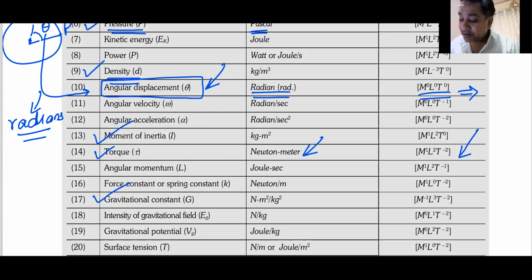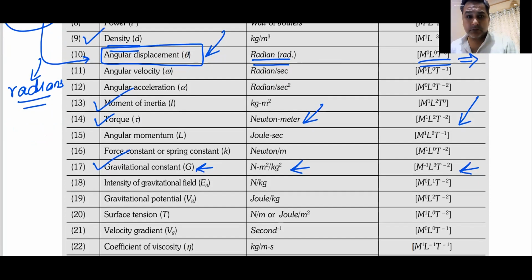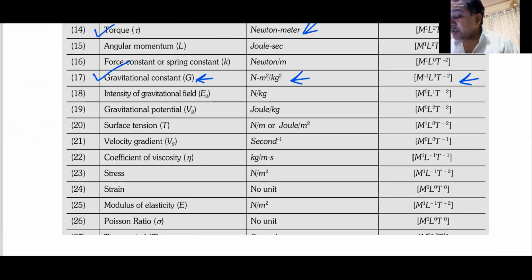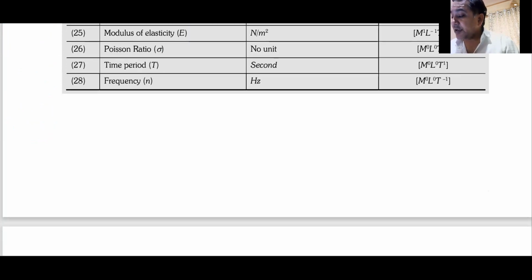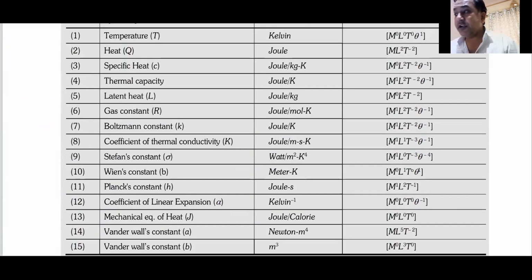Gravitational constant. You might have heard about this term, gravitational constant G. We will try to find out its unit and also its dimension. We'll do everything. So again, I will give you some time, today's time, to go through all these terms. You might not be able to remember all of these, but whatsoever you have heard about, just go through these terms, and that would be a very nice thing that you can do for me as well as yourself. Can you do that for me, everyone?